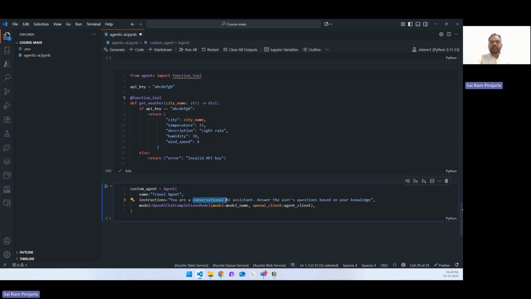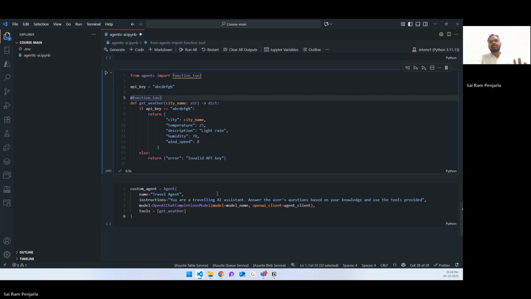You are a traveling AI assistant, based on your knowledge and use the tools provided. I'm not going to say which tools I am providing or anything. I'll simply attach the tools to the agent like this. Tools equal to this one, get weather. That's all you need to create an agent with a tool.